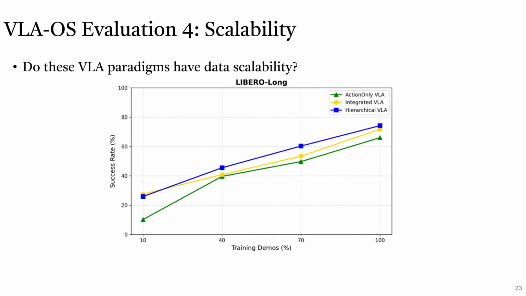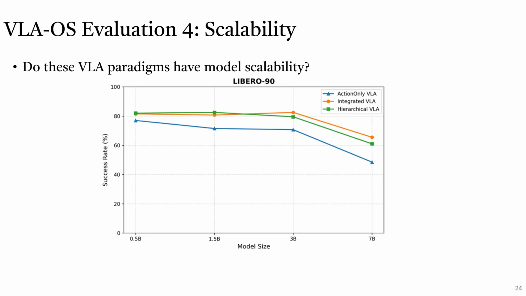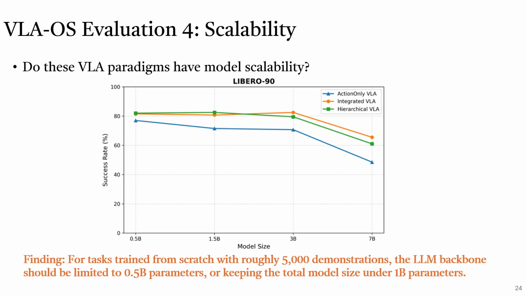We also perform data and model scalability experiments. First, we show that on LiberoLong tasks, all VLA paradigms have data scalability. However, on Libero90, there is no model scalability. We show that for tasks trained from scratch with roughly 5,000 demonstrations, the LLM backbone should be limited to 0.5B parameters, or keeping the total model size under 1B parameters.